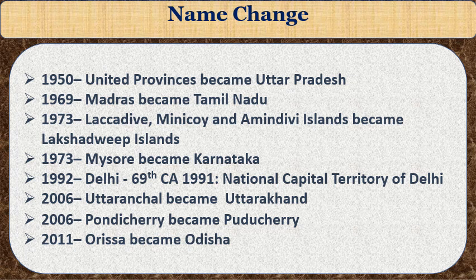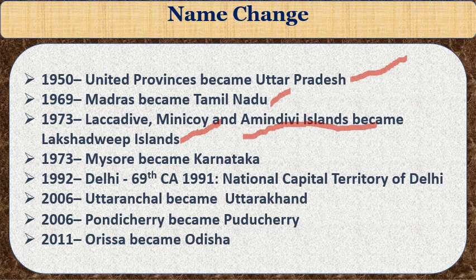Next, another piece of information: some states or cities or territories changed their names. Let us see what they are. In 1950, United Province became Uttar Pradesh. Very important question, previous question. In 1969, Madras became Tamil Nadu. In 1973, Laccadive, Minicoy and Amindivi Islands became Lakshadweep Islands. Very important. The Laccadive, Minicoy and Amindivi Islands were unitedly called Lakshadweep from 1973 onwards.